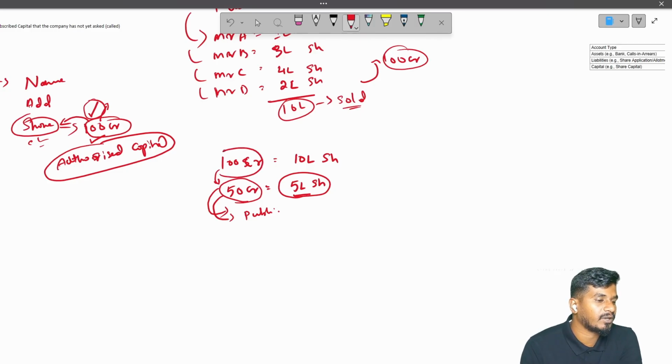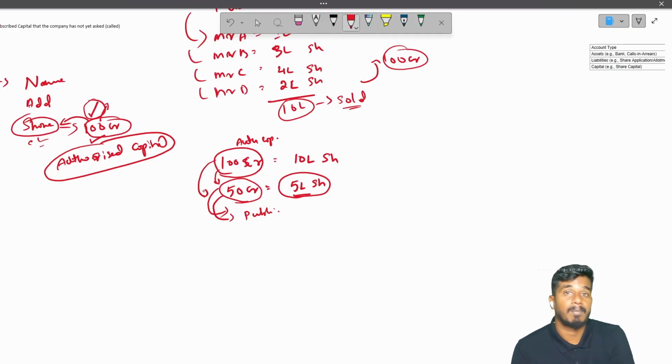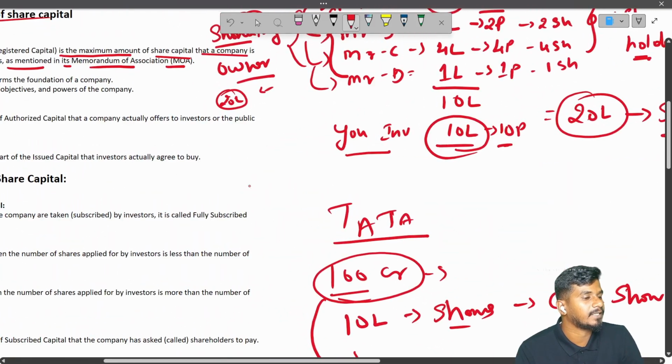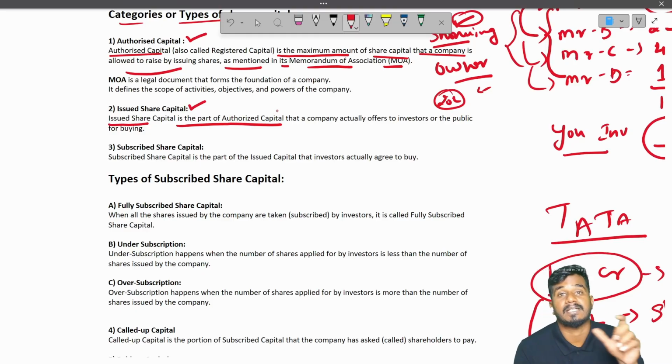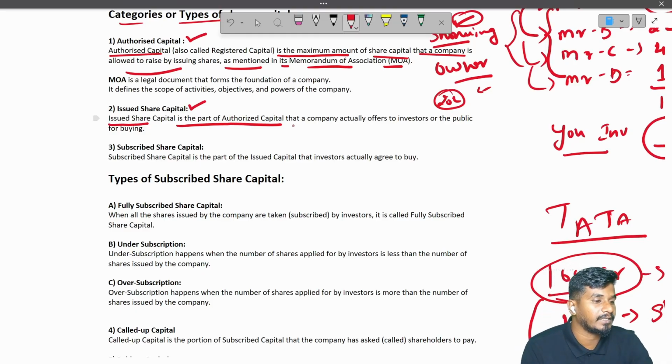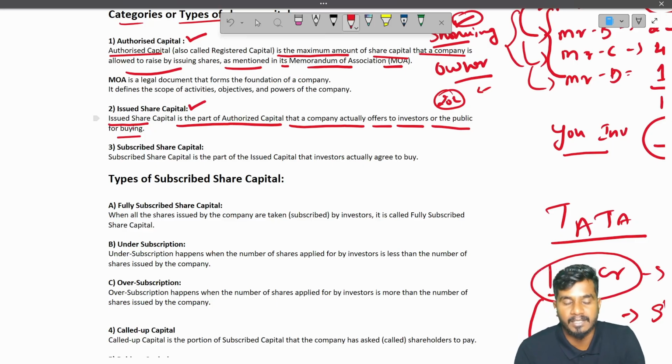Out of the authorized capital of 100 crores, the company issued to the public to buy 5 lakh shares, that is 50 crores. So this is called issued share capital. Let us read it once. Issued share capital is the part of authorized capital that a company actually offers to investors or the public to buy. So this is the meaning of issued share capital.